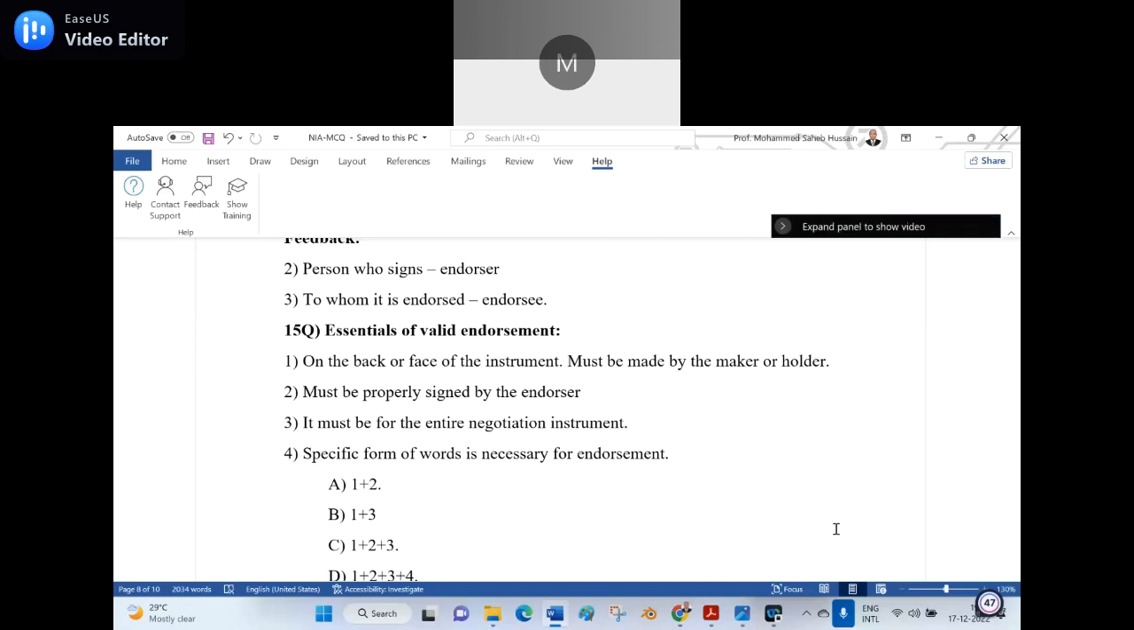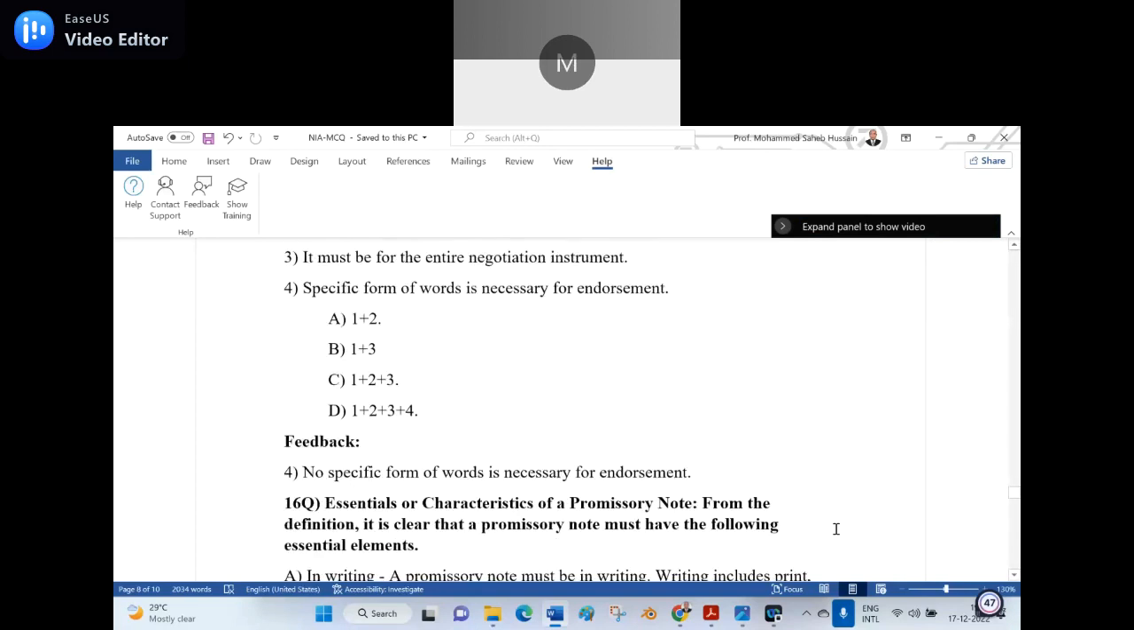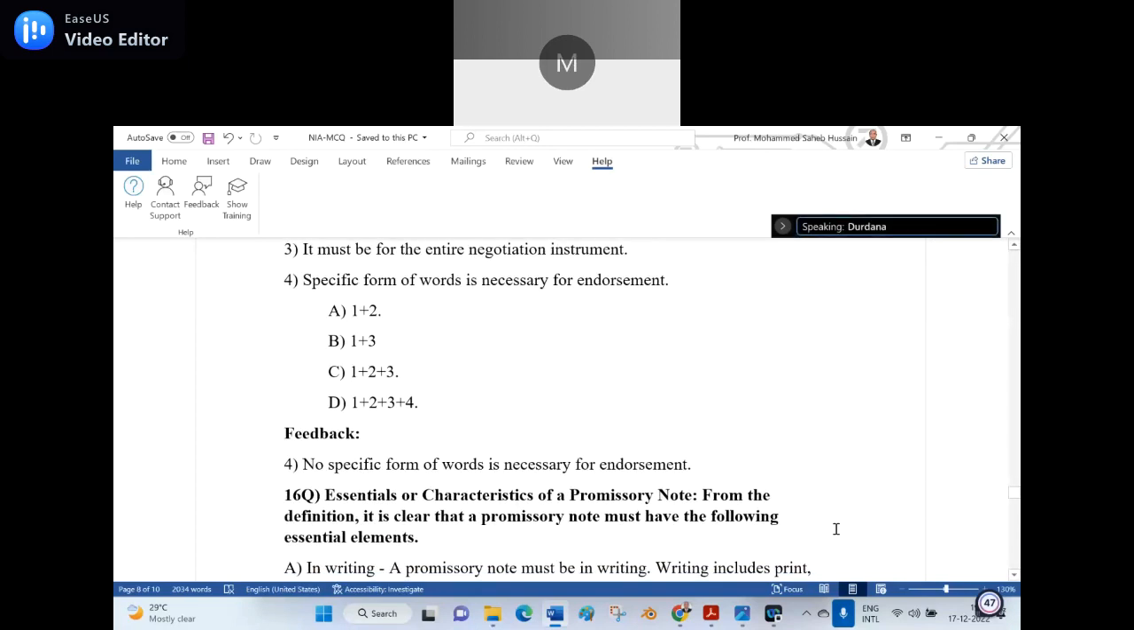Essentials of valid endorsement. What is wrong in number 4? Tell me. Something is wrong in number 4. Can you tell me what is wrong? The rule says specific forms of words is necessary for endorsement. No, no specific form of words is necessary for endorsement. For the endorsement, no specific form is necessary. Is it clear? Okay, sir.